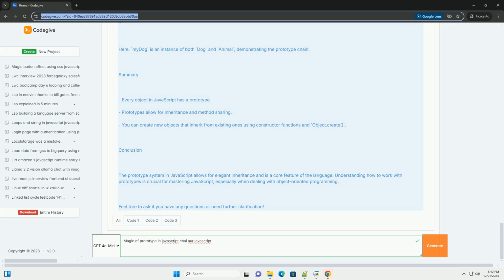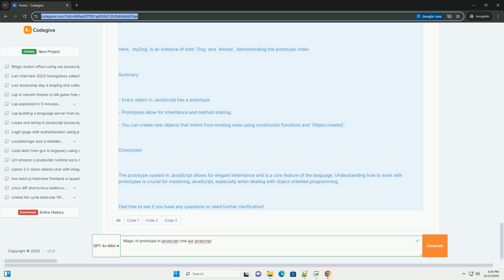Summary. Every object in JavaScript has a prototype. Prototypes allow for inheritance and method sharing. You can create new objects that inherit from existing ones using constructor functions and Object.create.